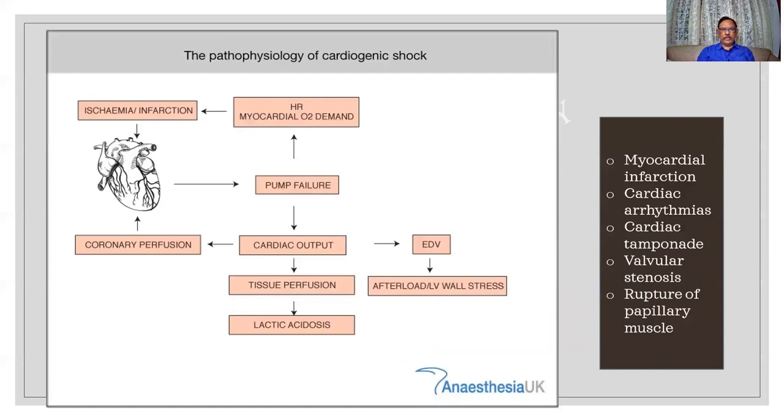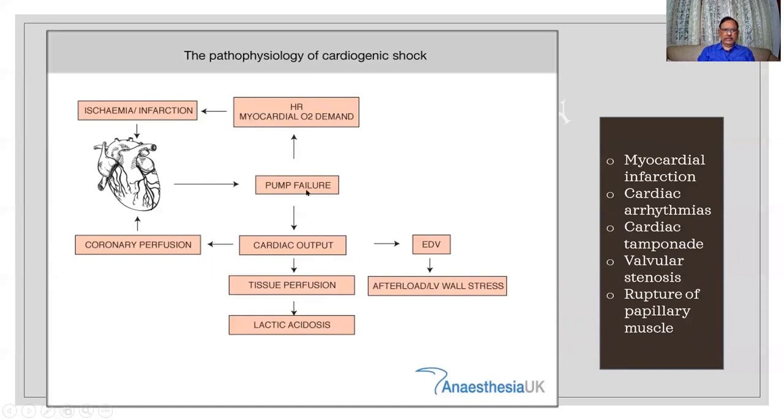The pathophysiology of cardiogenic shock. So there is an ischemia or infarction, as a result of which there is a pump failure. When the heart fails as a pump, there is also a myocardial oxygen demand. This is a cycle that is going on one side.